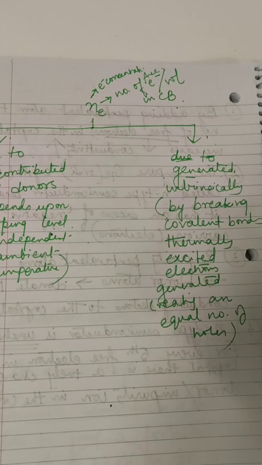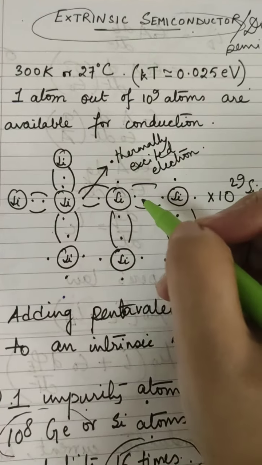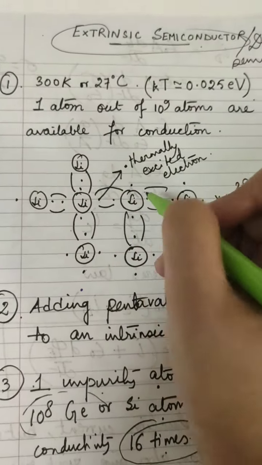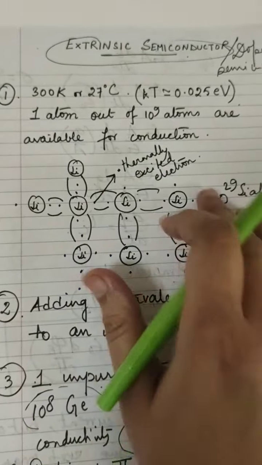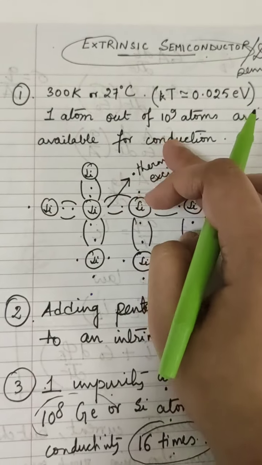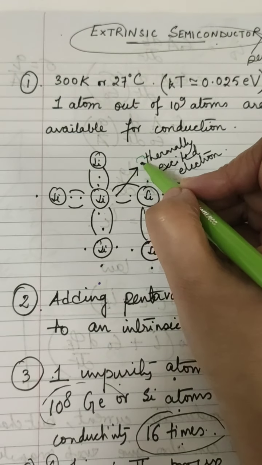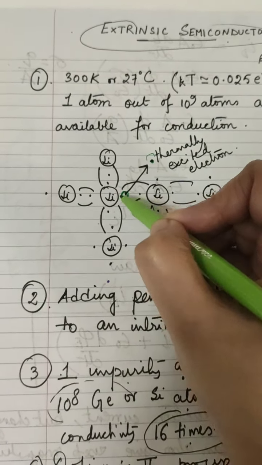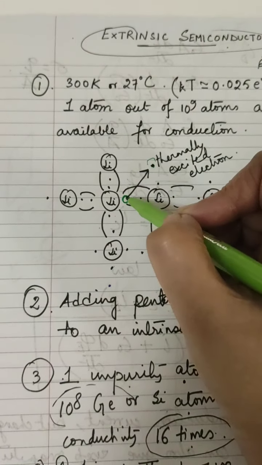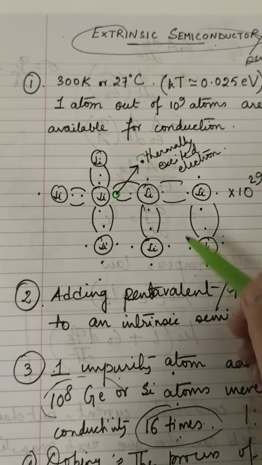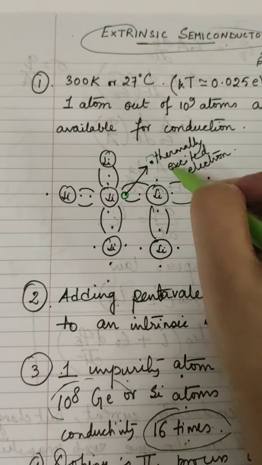Just as I have shown you in the first diagram, when one covalent bond breaks at room temperature in an intrinsic semiconductor, a silicon crystal, a thermally excited electron is created, thus creating a hole over here. So one electron available for conduction will create one hole.